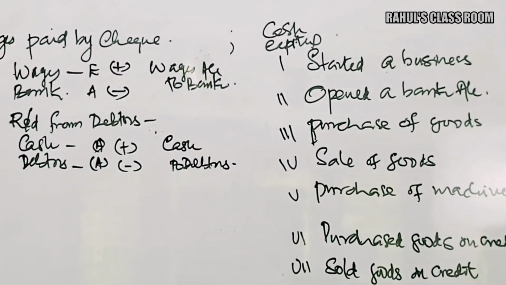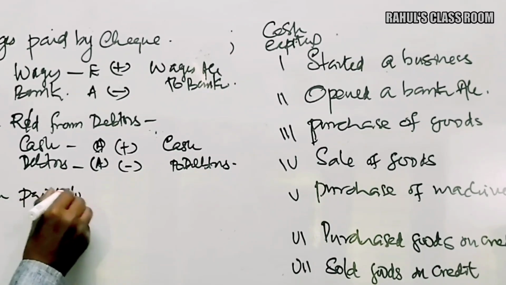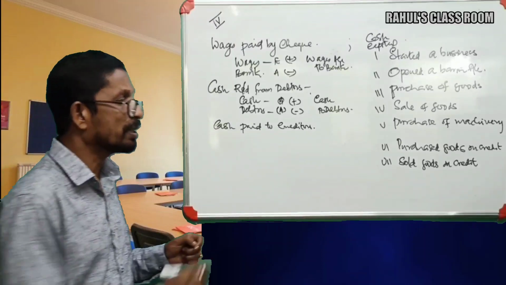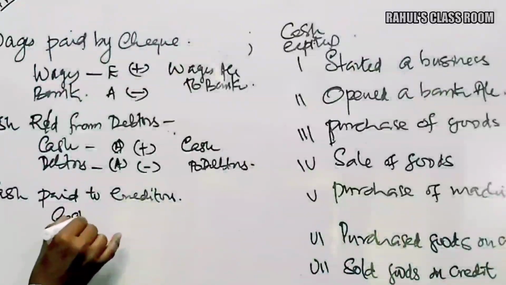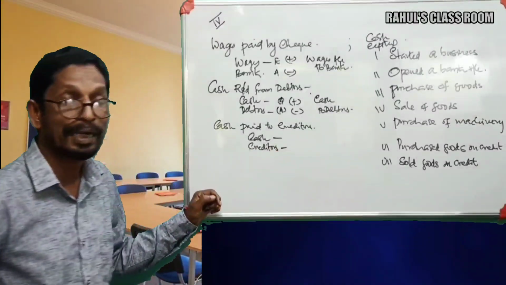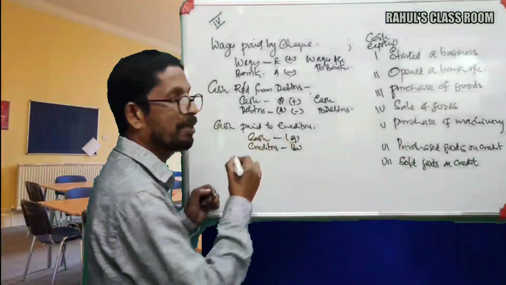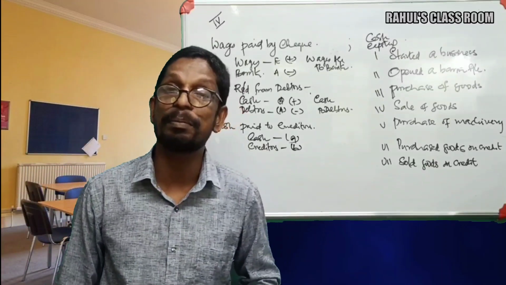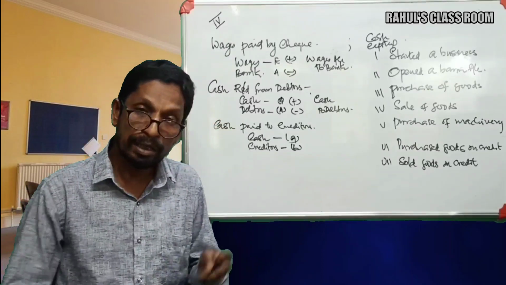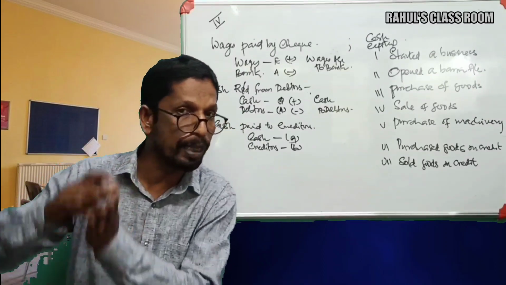Cash account to debtors. Another example, suppose cash paid to creditors. In this case also, what are the two aspects now? Cash and the creditors. Cash is an asset, and creditors is a liability. That means in such case the firm is liable to pay certain amount to them. Therefore it's a liability. Now what happened? The firm is making certain payment to them. So what is actually happening? Our liability towards such person is reducing.